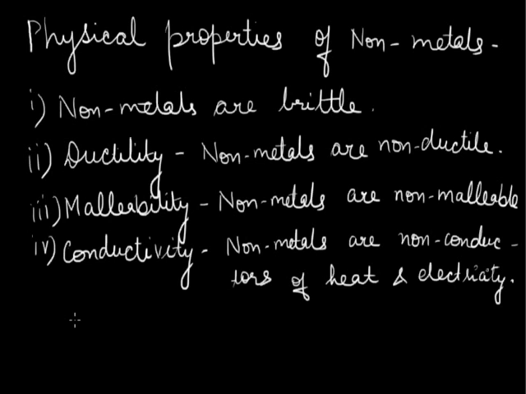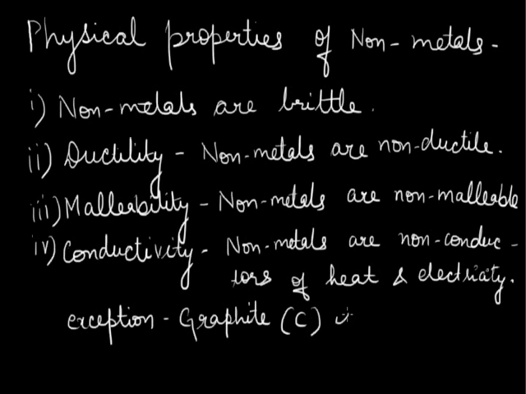However, there is an exception here which should be noted. The exception is graphite, which is an allotropic form of carbon. Graphite is a good conductor of electricity. So there's a non-metal graphite which is a good conductor of electricity, while all other non-metals are poor conductors of electricity.